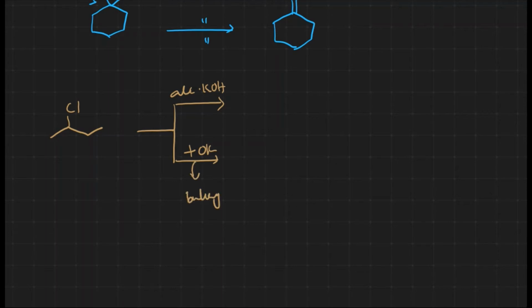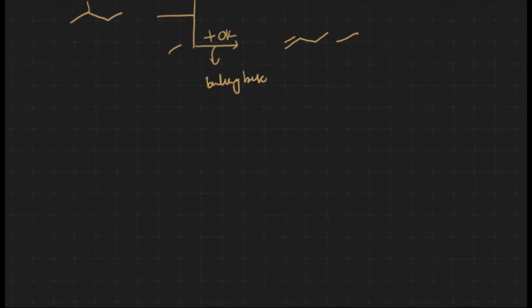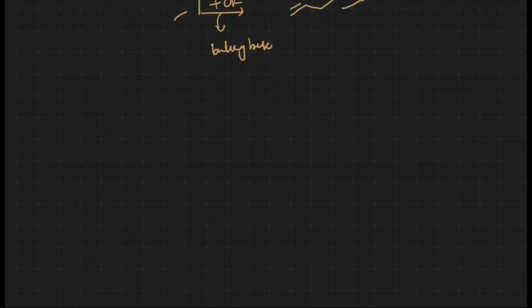With a small base, we expect the Saytzeff product, since internal alkenes are more stable, right? With a bulky base, what happens? It abstracts the proton from the terminal position, not from the internal one. So we get the terminal alkene. This is the Hoffman elimination product. The bulky base favors terminal elimination, or what we call Hoffman elimination.